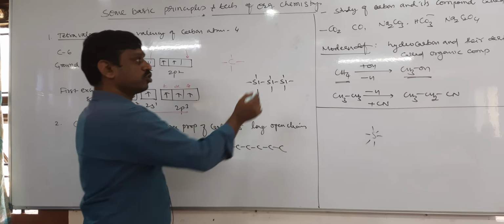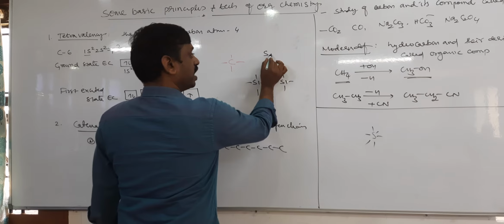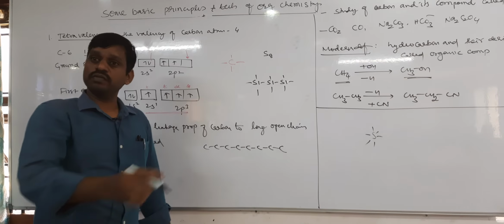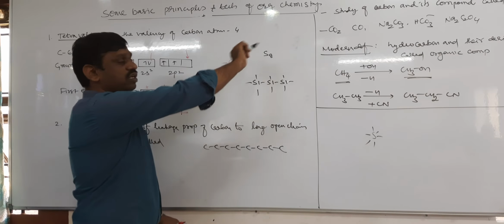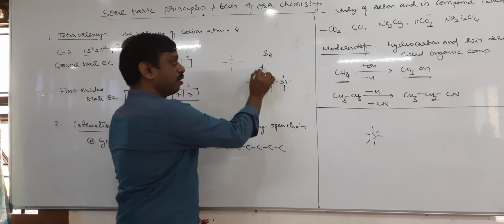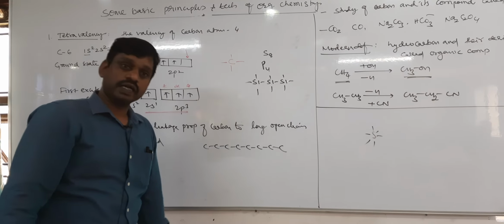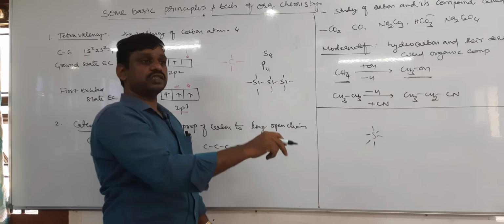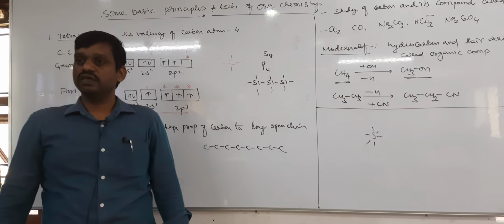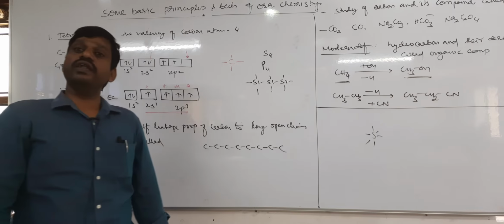Even sulfur also. Sulfur can form S6, S8 also. It is also a catenation property. One sulfur atom, how many in the chain? 8 sulfur atoms. And phosphorus P4 is also a catenation property. But compared to all these elements, the catenation property of carbon is highest. Carbon has the highest catenation property among 118 elements.